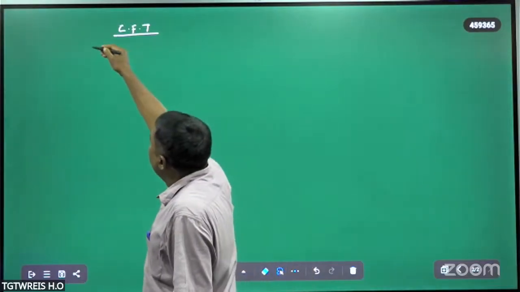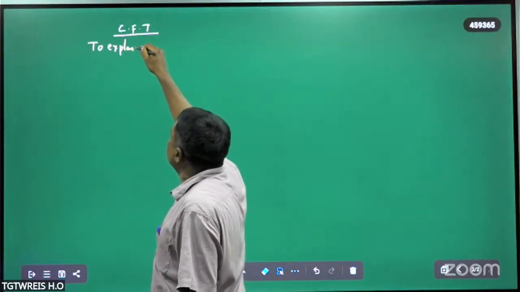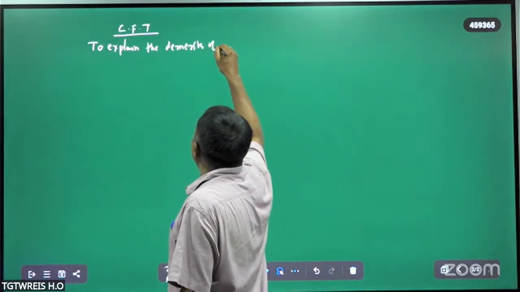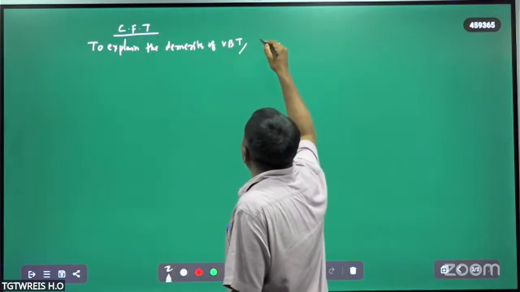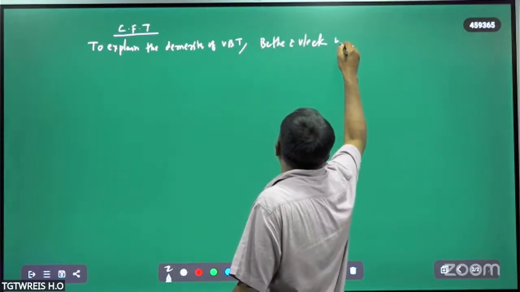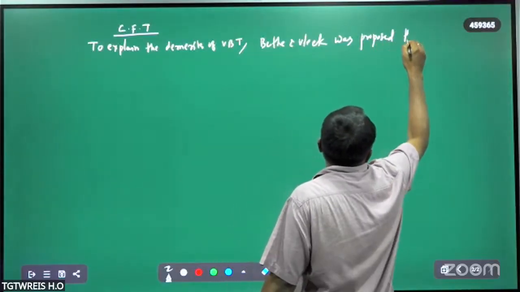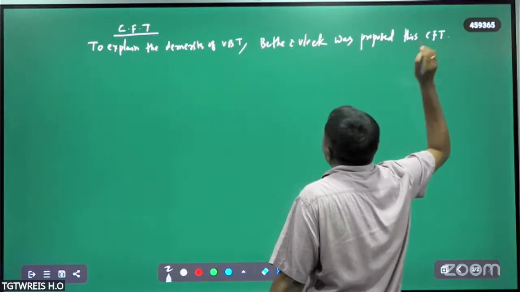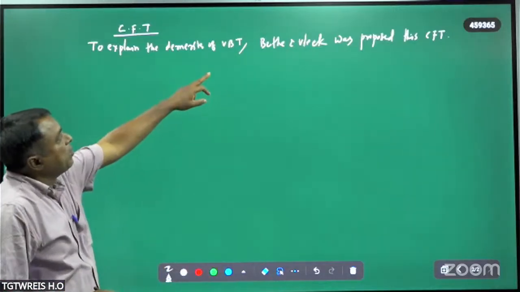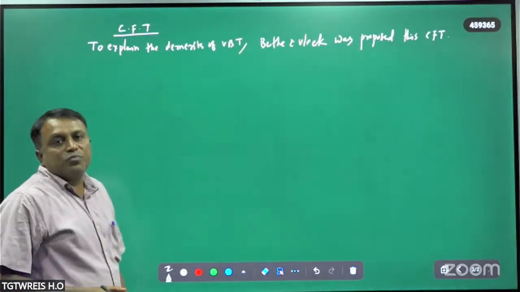To explain all the above demerits of the VBT theory, Bethe and Bloch proposed this crystal field theory. In this crystal field theory, there are some assumptions.